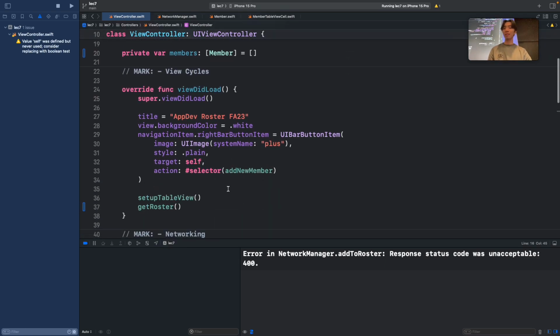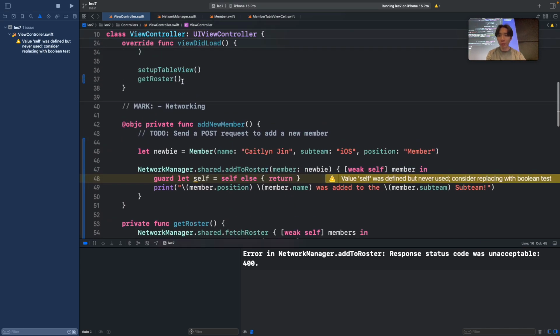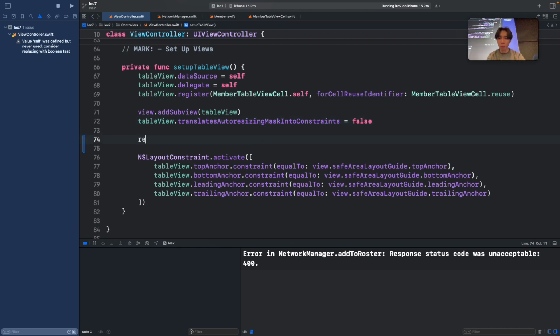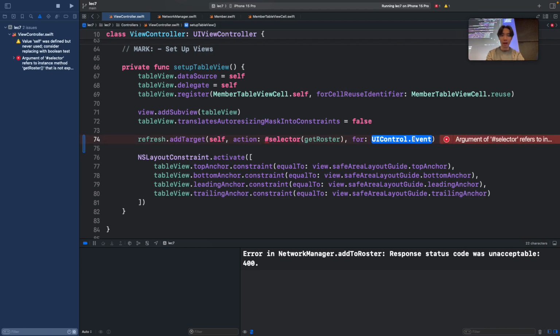Now, usually you want to have a setup function for it. But in this case, the line of code is really simple because you just attach it to the table view. So whenever we set up the table view, just add it to it. You can say refresh control or refresh, you want to add a target to it. Self would be this class. A selector would be some function that you want to call. So I can call that function getRoster. If I refresh, I want to fetch the roster again. And then you want to use dot valueChanged.